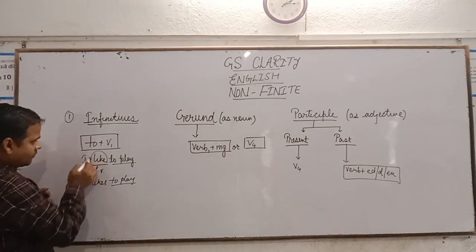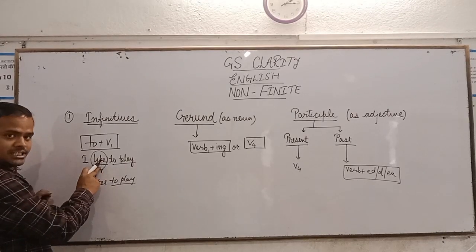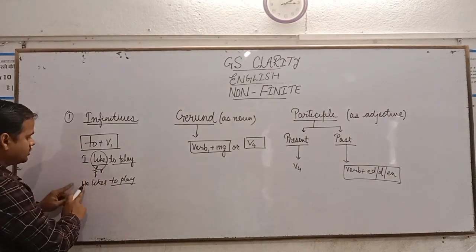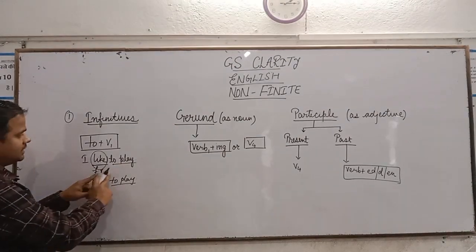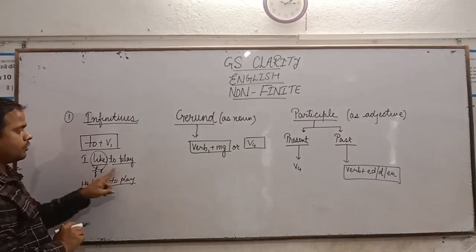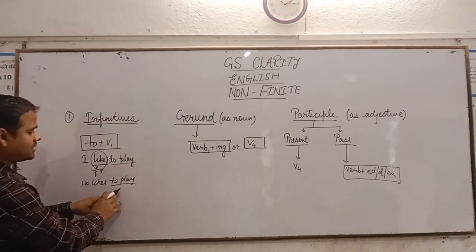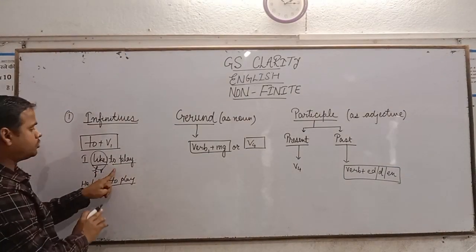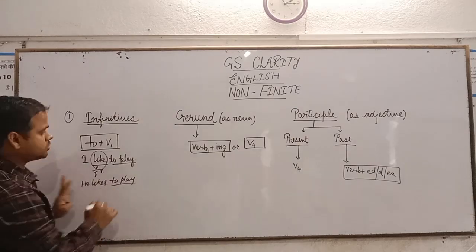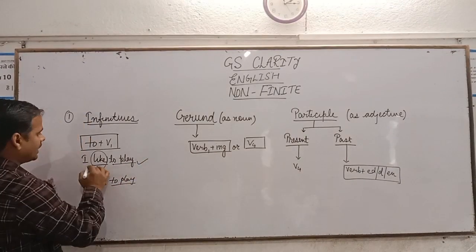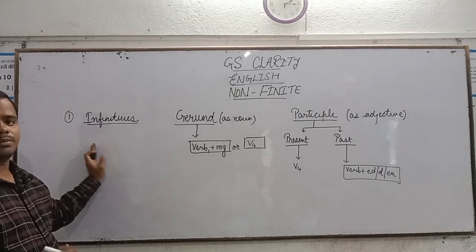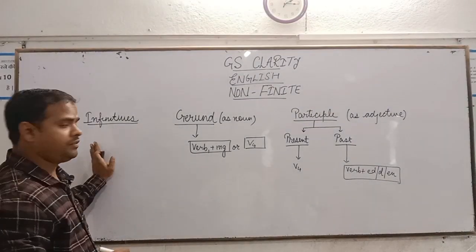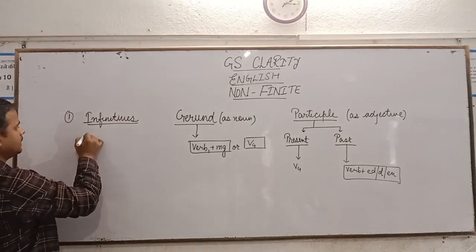So this is finite verb that has changed its form according to the number of subject or the person of subject. But in case of non-finite verb, we do not receive any change. So this is non-finite verb and this like is finite verb. To learn more about infinitives, we will check another examples.